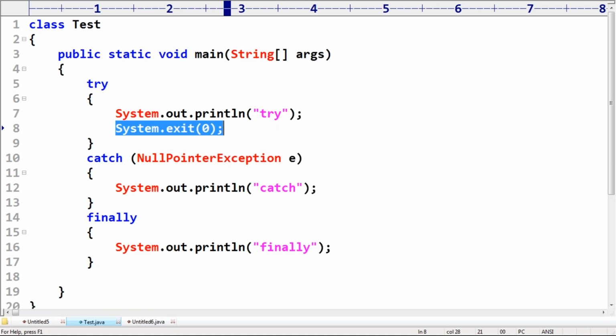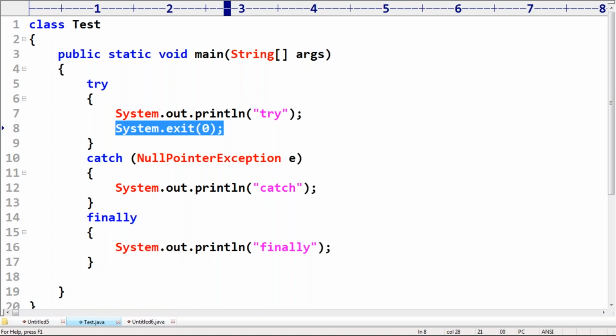JVM itself is going to be terminated. That is by default considered with System.exit(0).